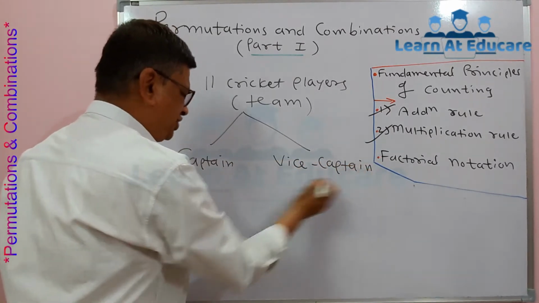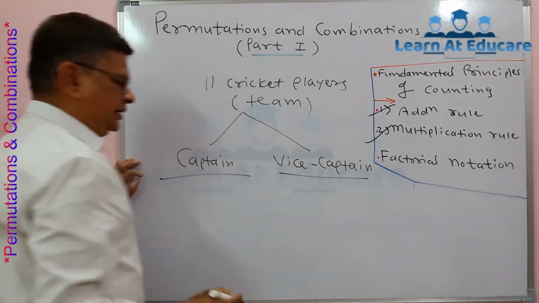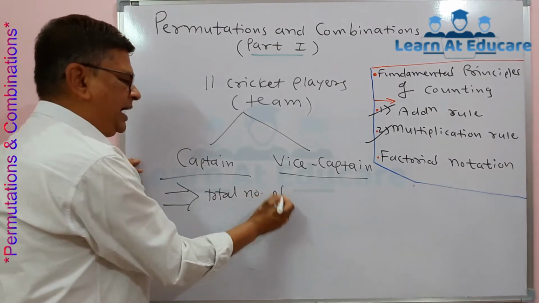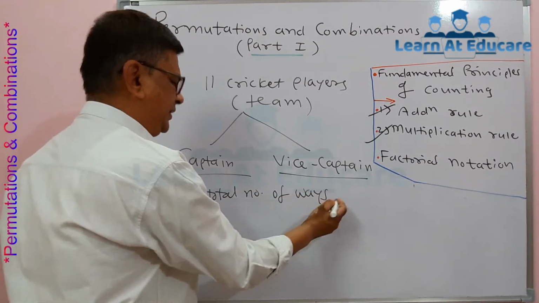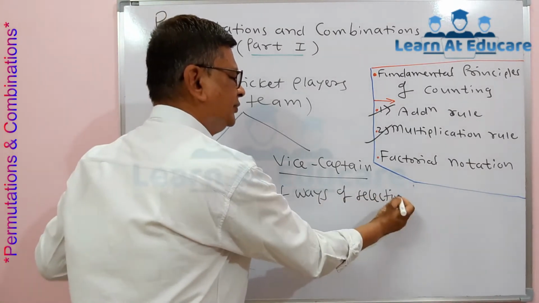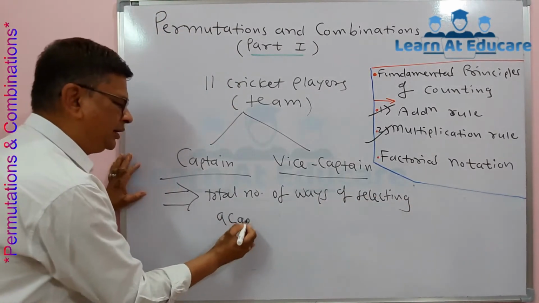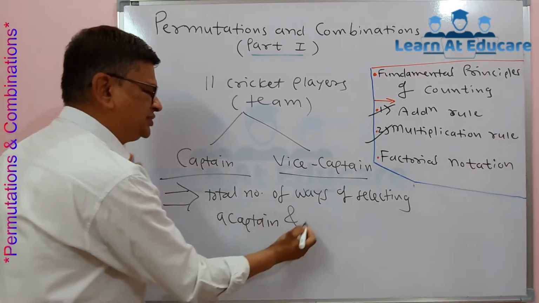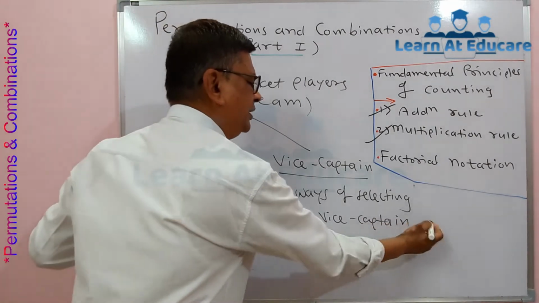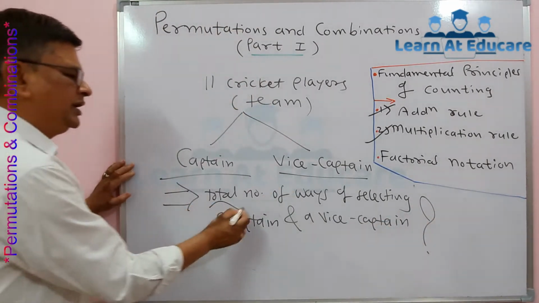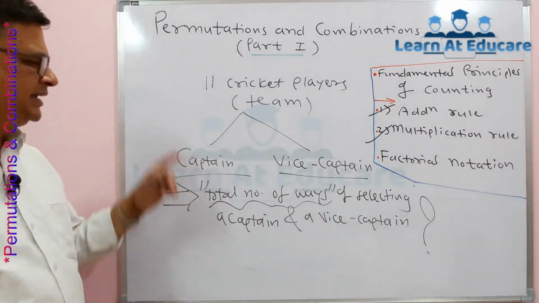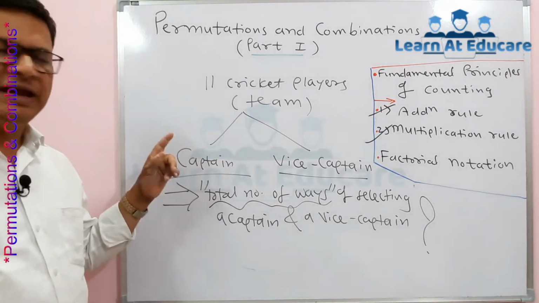The question is: in how many ways, the total number of ways, can a captain and a vice captain be selected among themselves? That is, in how many ways can this cricket team select among themselves a captain and a vice captain.